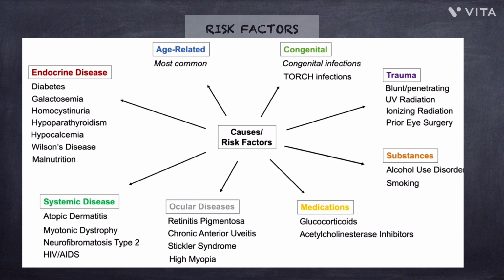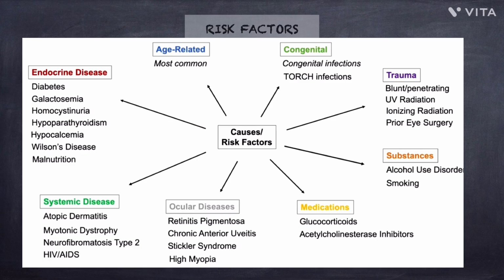Now, systemic diseases in general include atopic dermatitis, myotonic dystrophy, neurofibromatosis type 2, and HIV and AIDS. The ocular diseases which are linked to cataract are retinitis pigmentosa, chronic anterior uveitis, Stickler syndrome, and high myopia. There are also some medications which predispose us to cataract development, like glucocorticoids and acetylcholinesterase inhibitors. Also, a person who consumes alcohol or who smokes is more likely to develop cataract.